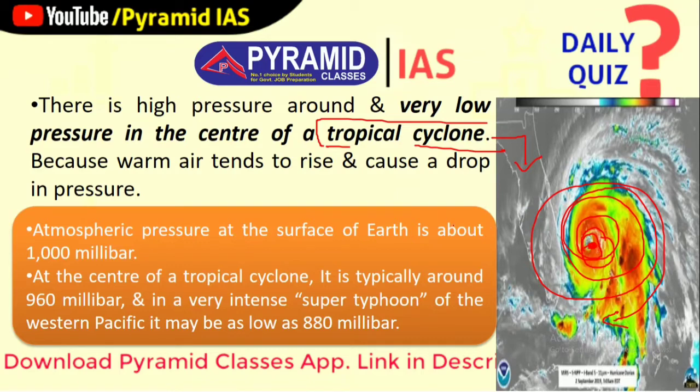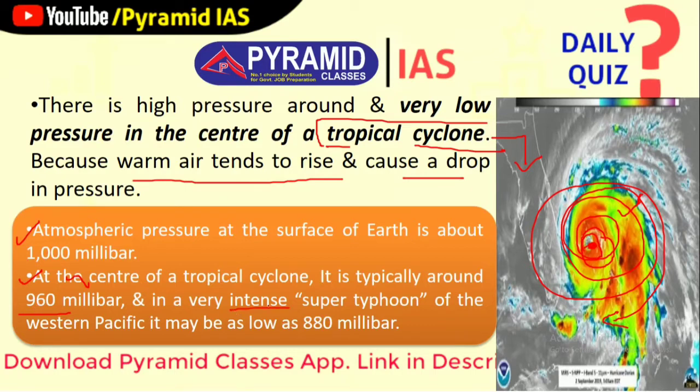is created, because in that region normally warm air tends to rise and cause a drop in pressure in that area. Normally, in the orange box you can see here, atmospheric pressure at the surface of earth is about 1000 millibar, whereas at the center of a tropical cyclone it is typically around 960 millibar. So from the average at the earth's surface, that is 1000 millibar, it is 40 millibar below.